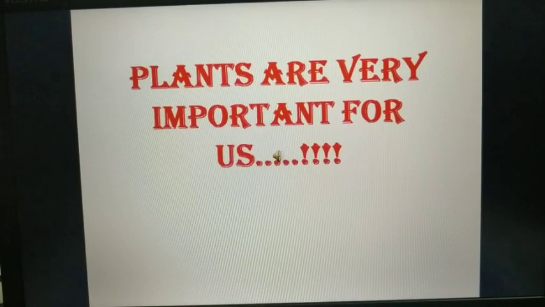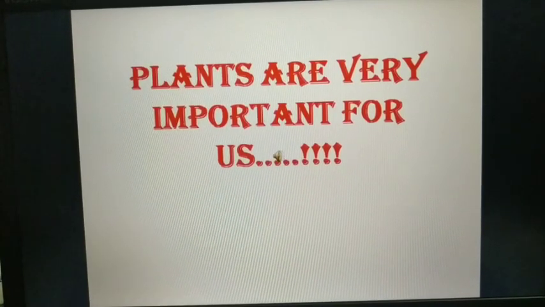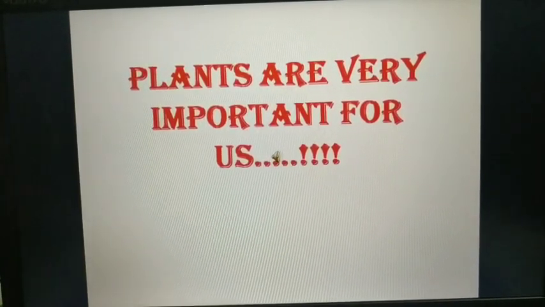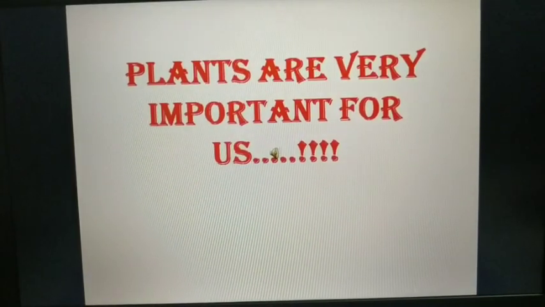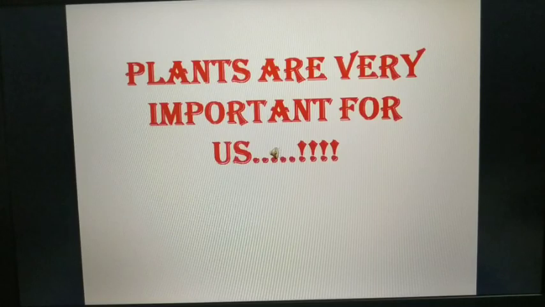Why, students? Because plants are able to make their food and we cannot. We can cook food that we get from plants or other animals, but we cannot actually make our own food.